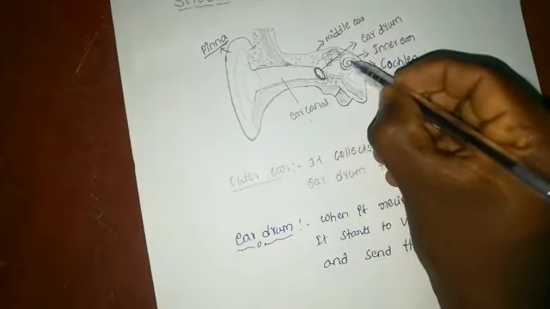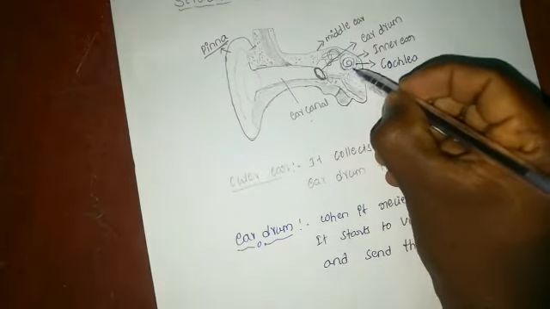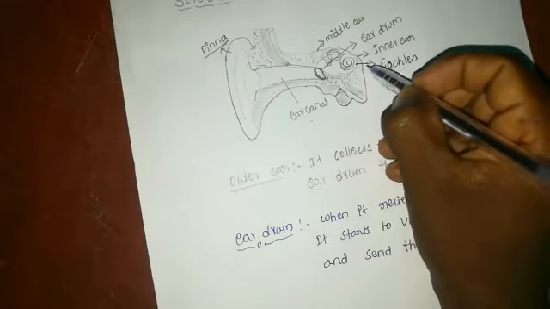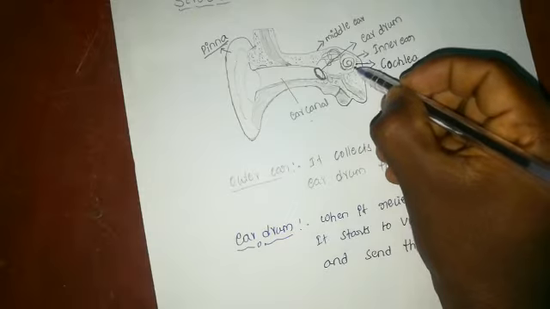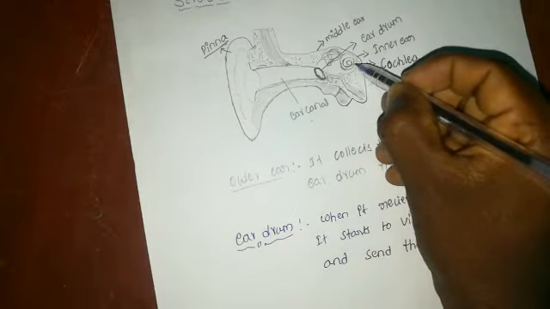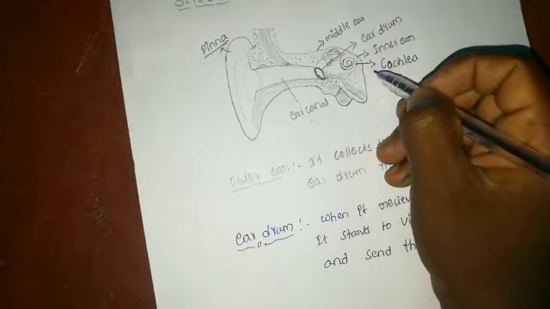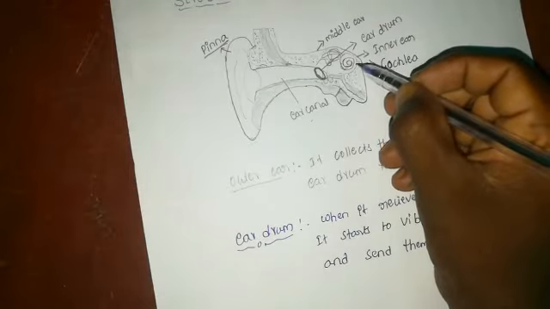The cochlea transfers the vibrations into nerve impulses and transmits them to the brain. Then we hear the sound. This is the procedure to hear the sound by using our ear.